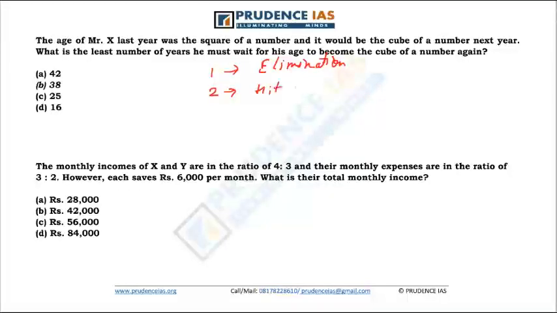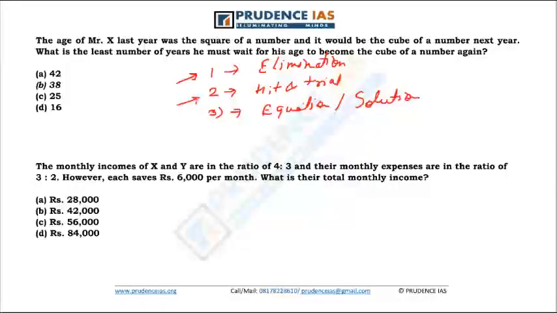Second, hit and trial. And third, equation or actual solution. Whenever you are solving a question, you should always try elimination first, then hit and trial, and then equation. For example, you have four options A, B, C, and D, and you could rule out C and A by elimination. Then you can apply hit and trial on B. If it works, B is the right answer. If it does not, D is the right answer.